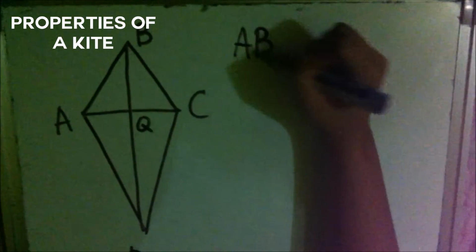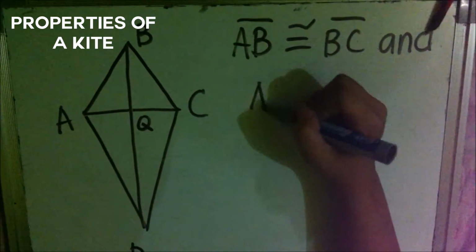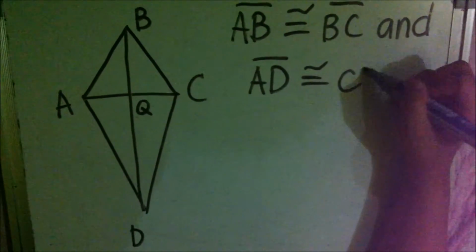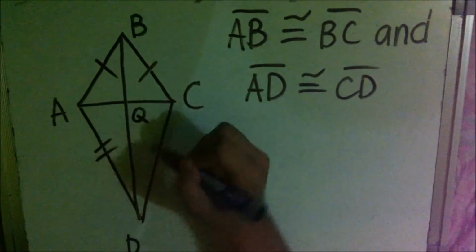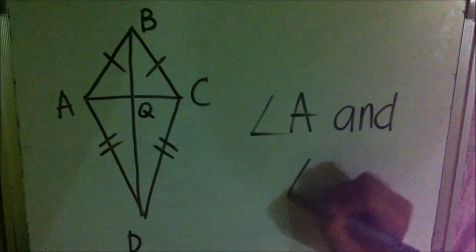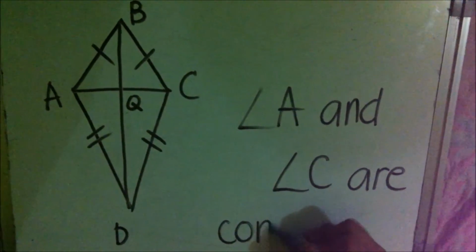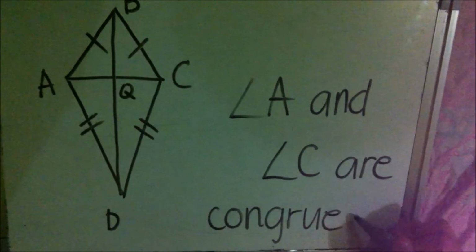A kite. A quadrilateral with two pairs of adjacent sides congruent and no opposite sides congruent. A kite has two distinct pairs of congruent sides. Line AB is congruent to line BC, and line AD is congruent to line CD. It has a pair of congruent angles. Angle A and angle C are congruent. And the diagonals of a kite are perpendicular.